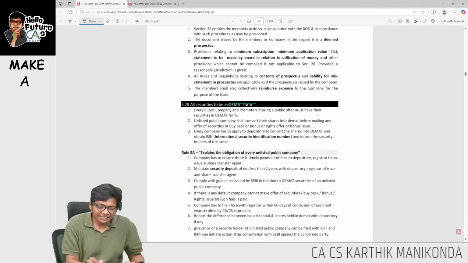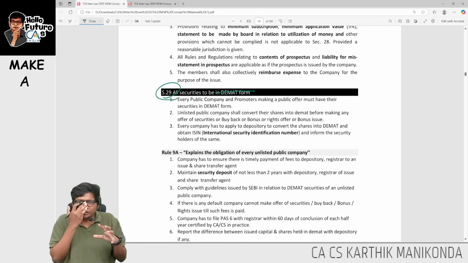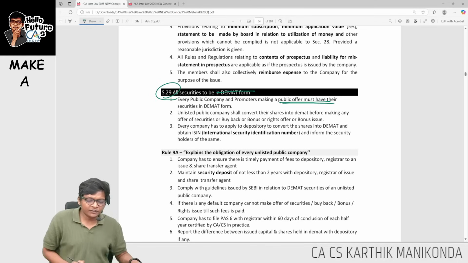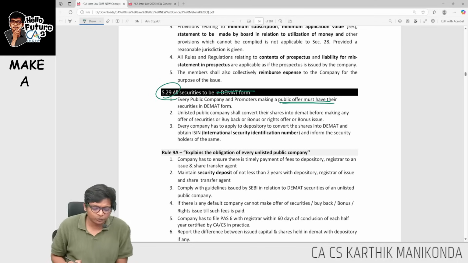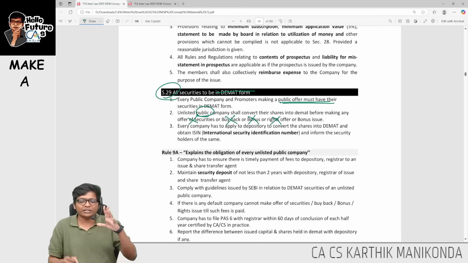Section 29 talks about DMAT. Sir, what is this DMAT? All securities of all companies have to be in DMAT form before making a public offer. If it is not in DMAT, what is going to be the consequence? The consequence is the company cannot make a buyback, a bonus, rights, or any offer of securities for a public company. So it has to be in DMAT.